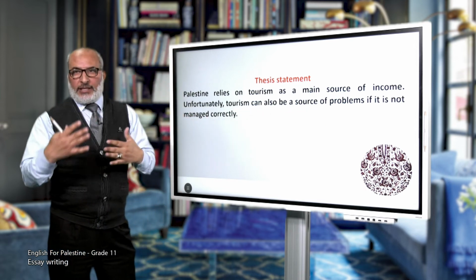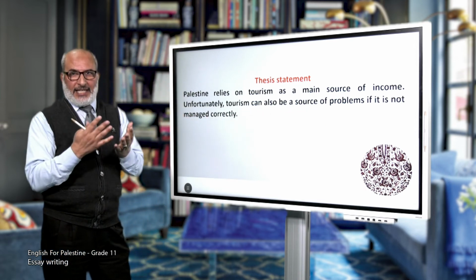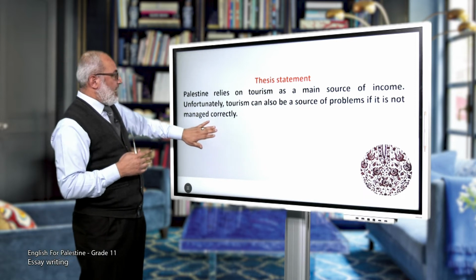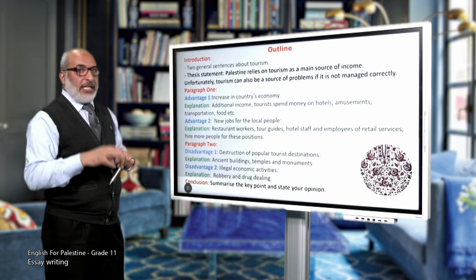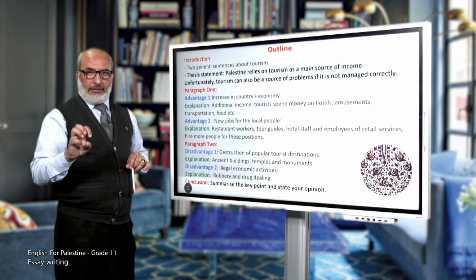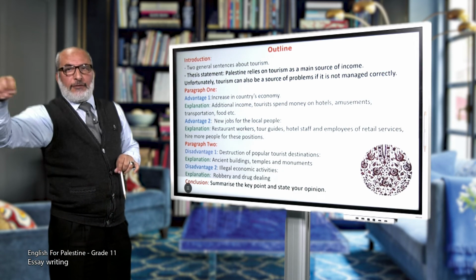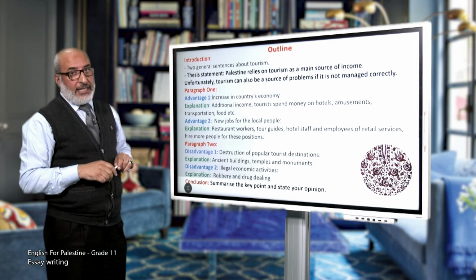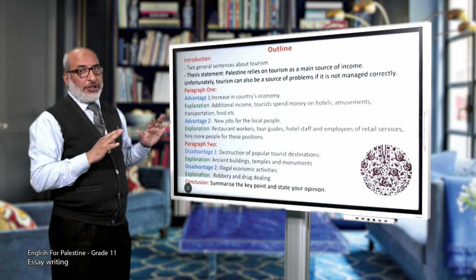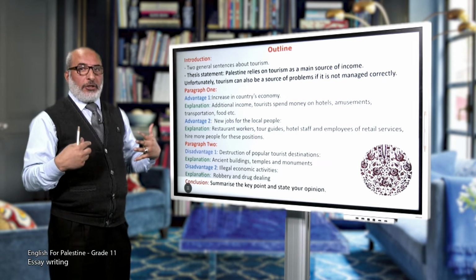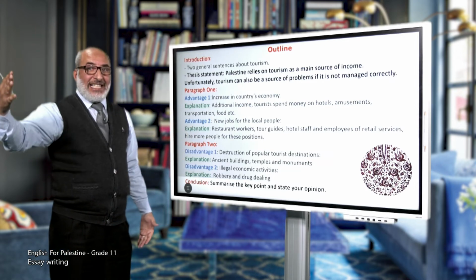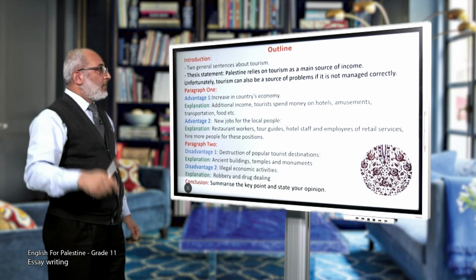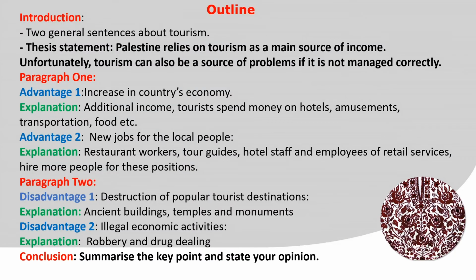We use different words to express the idea, okay? So this is the thesis statement. Next step is to write an outline for my essay. Please pay attention here because I'm going to show you the outline and you are going to write the essay at home, all right? So let's look here.